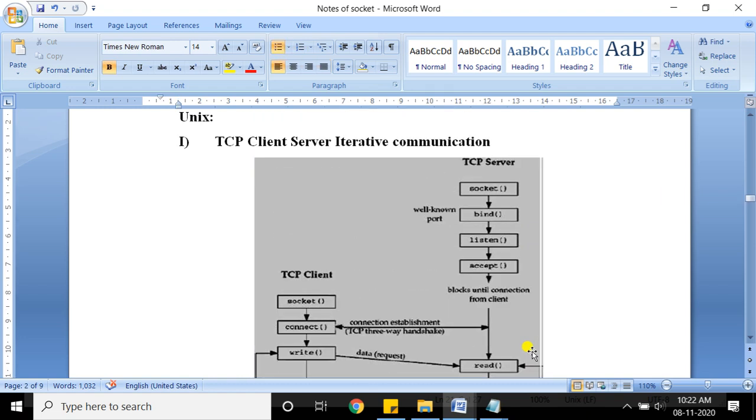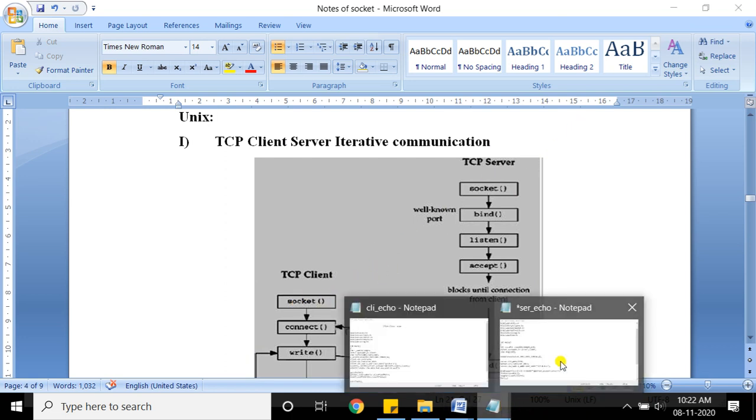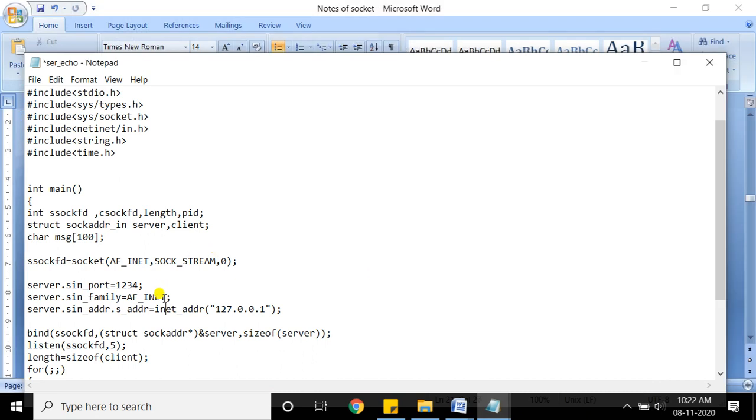So if you look at this, the first system call is socket, at both sides, client side and server side. Okay, meaning in both the programs that we are going to write, the first system call you have to use is socket. Now let's see, this is a socket system call. It takes 3 parameters: AF underscore inet. Second is sock underscore stream, because we are using TCP programming here. We are using TCP, so here we use a stream socket. So sock underscore stream, and the third parameter is set to 0.